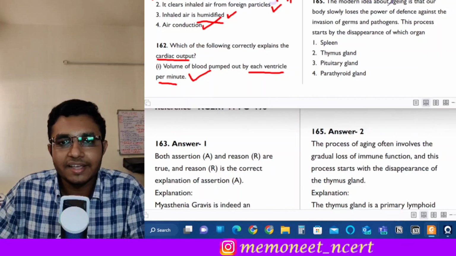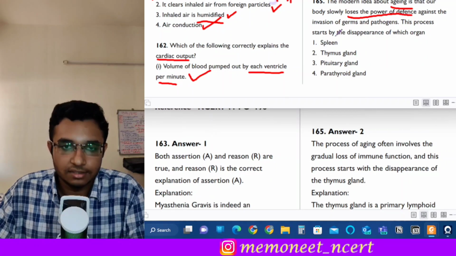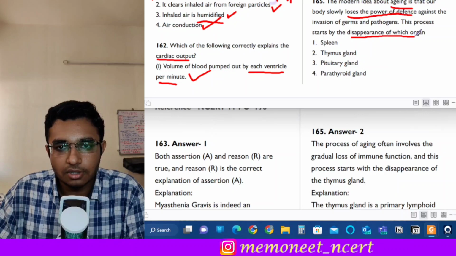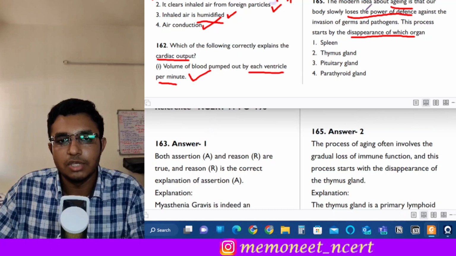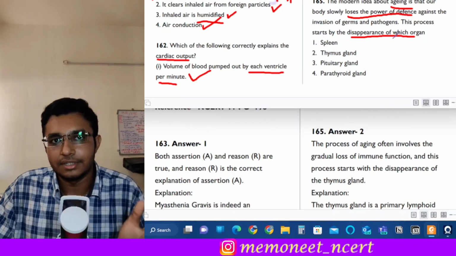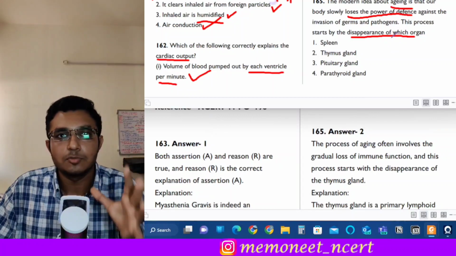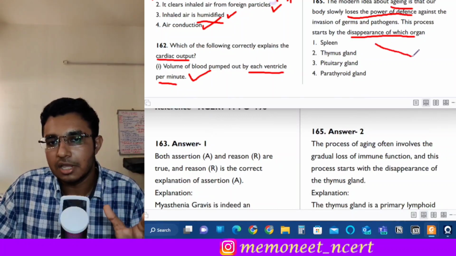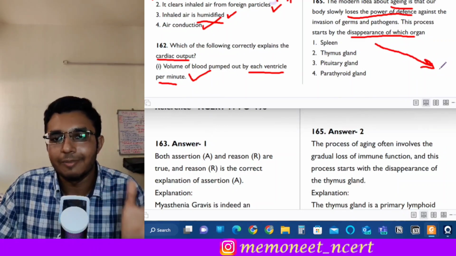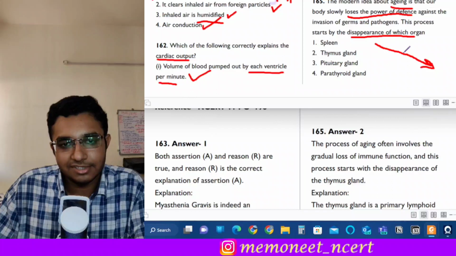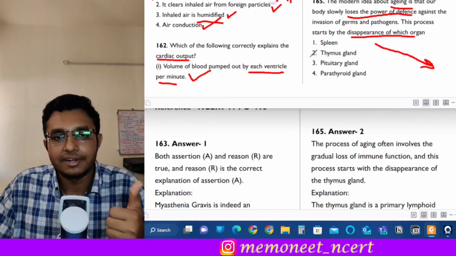The modern idea about aging is that our body slowly loses the power of defense against the invasion of germs and pathogens. This process starts by disappearance of which organ? So you might have heard that this organ is present in the chest region, and it is the largest when the child is born, and it starts to shrink and becomes very small by puberty. So do you identify which organ this is? Yes, absolutely correct. This is the thymus gland.